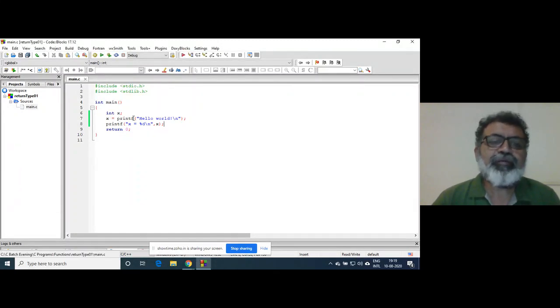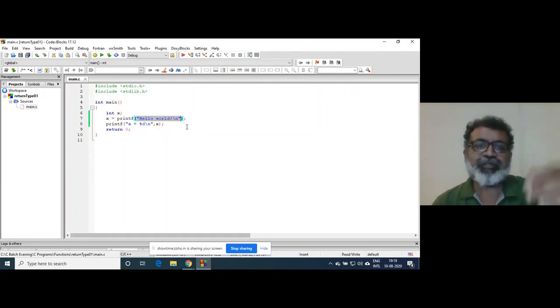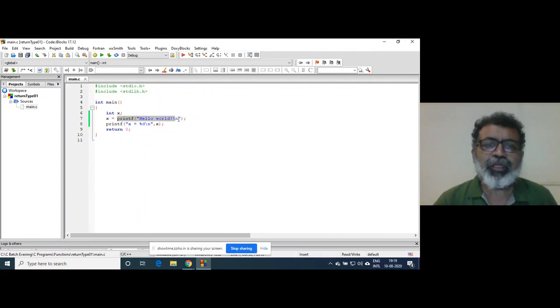Basically, when control goes to the printf function inside the library, that function must be having some code. And this is an argument to the printf function. This whole thing is a string, and that is sent as an argument to the printf function. So this is a function call, and this is an argument sent to the printf function.